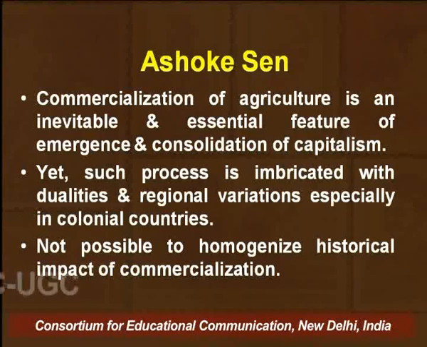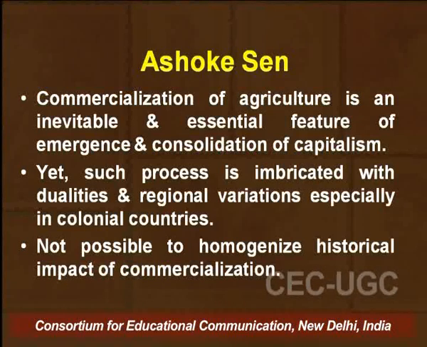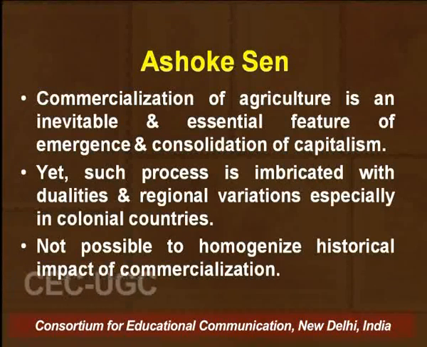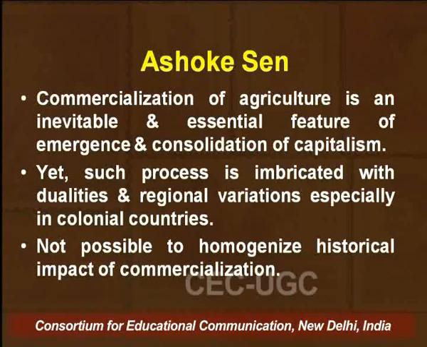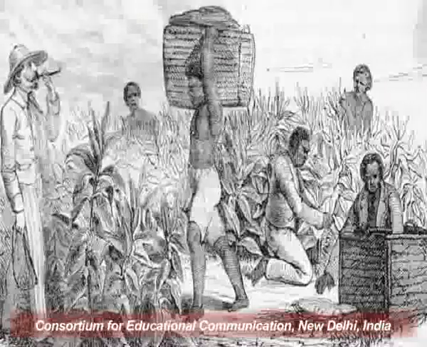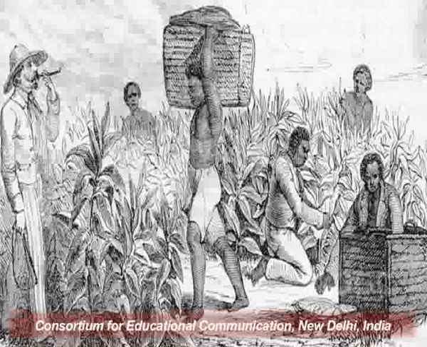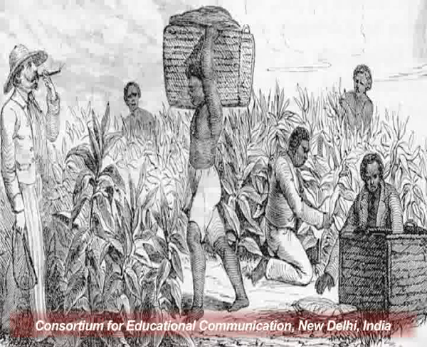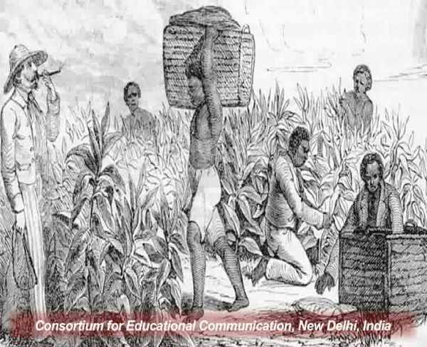So we find that the commercialization of agriculture in the context of different crops had different kinds of impact in the various regions in which these cash crops were being grown. So it will not be possible to speak of some kind of homogenization of the impact of commercialization, but we tend to understand that because of the commercialization of agriculture, the peasants were being exploited by the British, and the market got connected to the international market, because of which they lost in the long run.